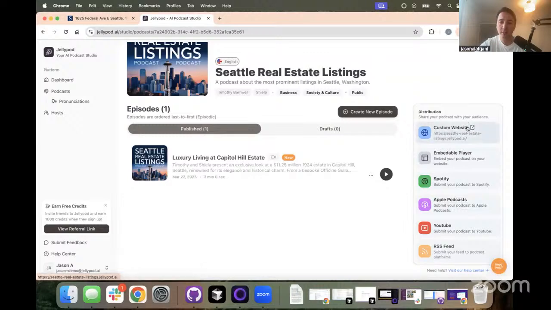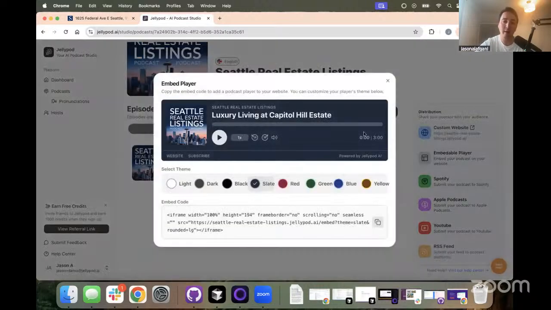But beyond just the custom websites, we also have something called an embeddable player. So if you have a real estate photography website, for example, and you want the latest episode that you've made to appear on your site automatically, you can do that by just embedding this little iframe code here. It's customizable to all the various styles.